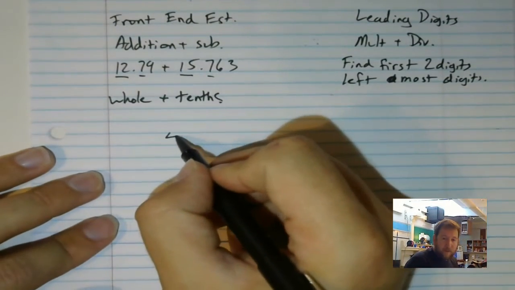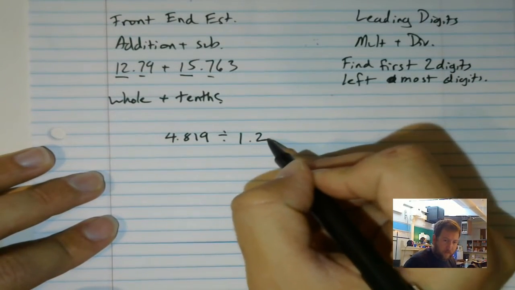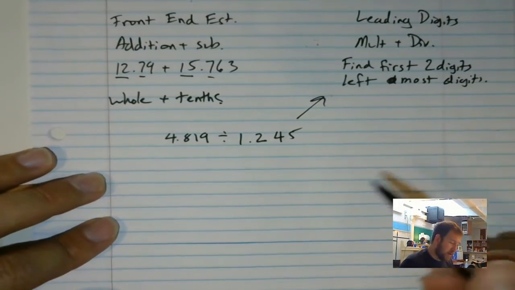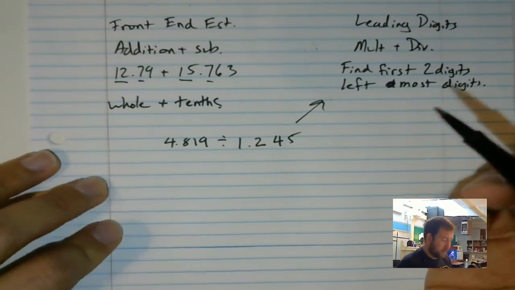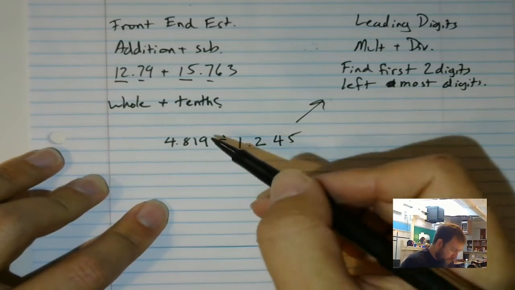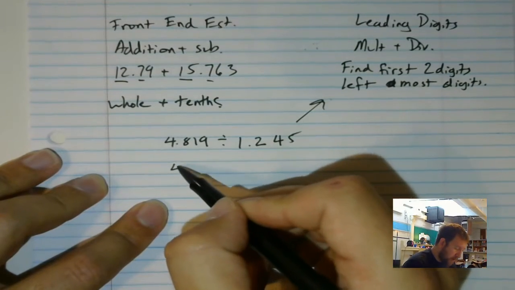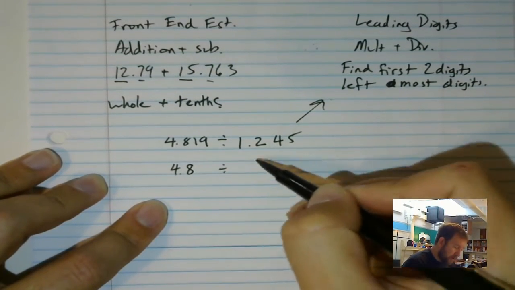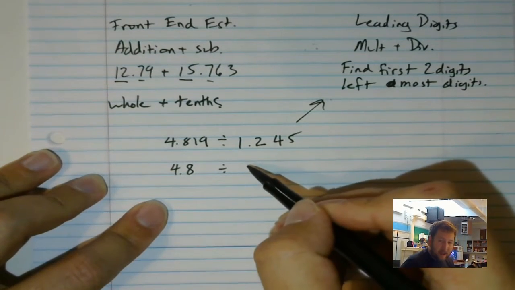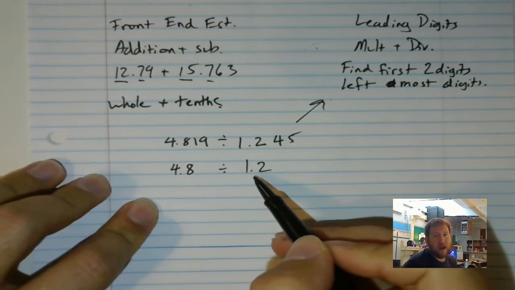We're going to do 4.819 divided by 1.2145. And we are going to use leading digits because notice it is division, not addition or subtraction. So I'm going to just look at my first two digits of each one. 4.8, now I'm going to round so I can look at my next number. It's a 1, so I can keep it as a 4.8 divided by 1.2. Here's my first two digits, and I have 1.2, so I'm not going to need to change it, which is nice. So I have 4.8 divided by 1.2.